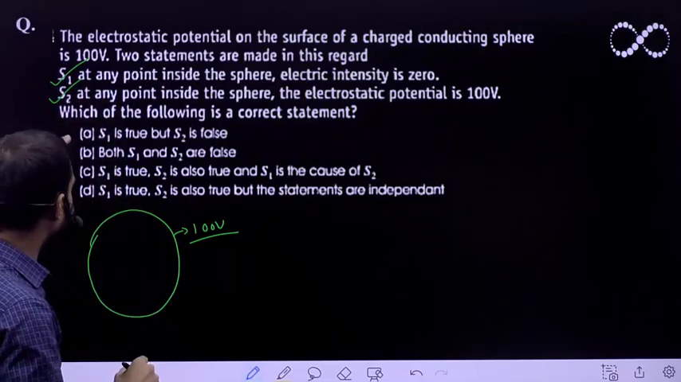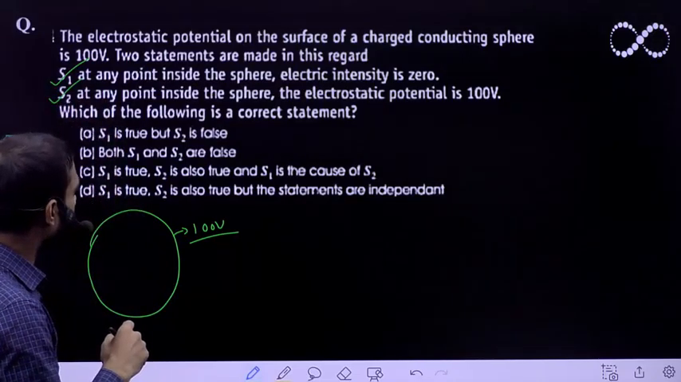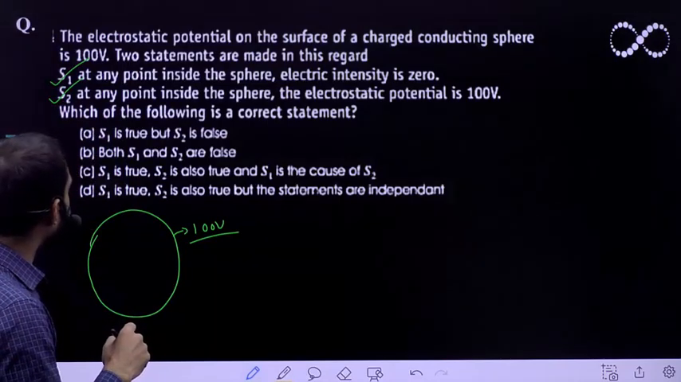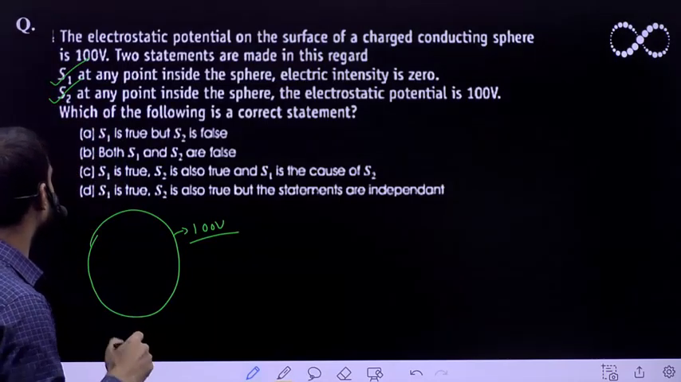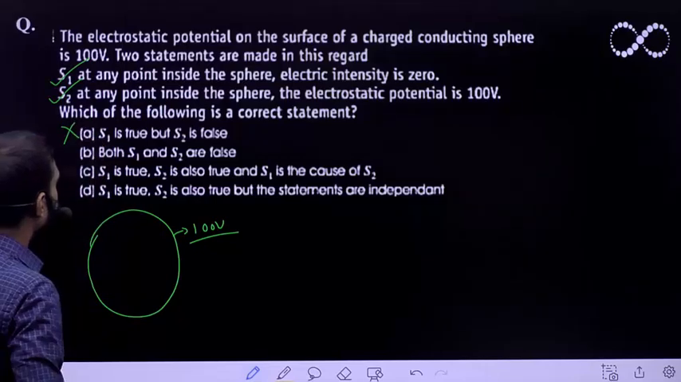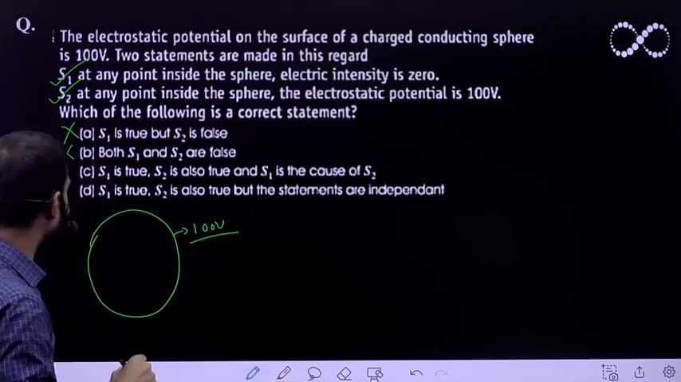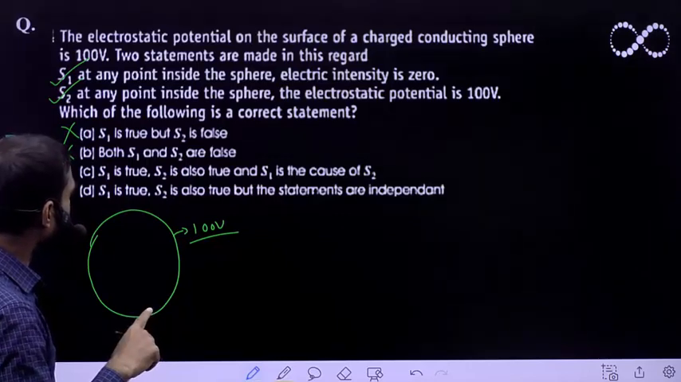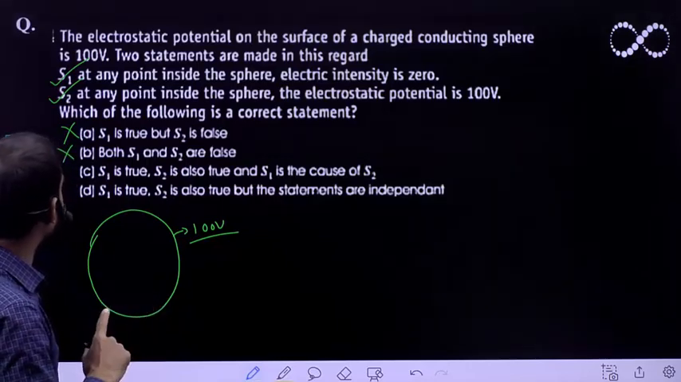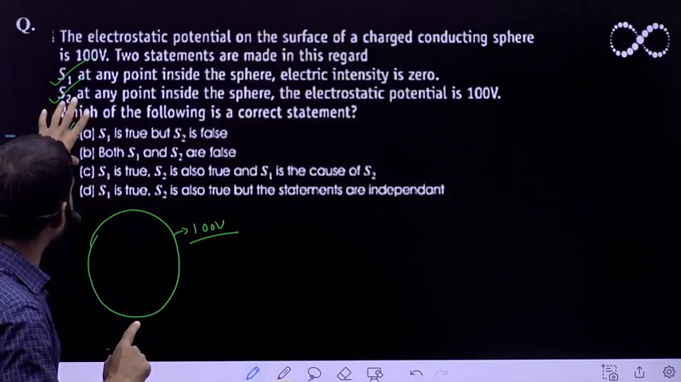Now let us see which out of the 4 given options is correct here. S1 is true but S2 is false. This is wrong because both statements are correct. Both S1 and S2 are false. This is also wrong. Let us take option C. S1 is true, S2 is also true, and S1 is the cause of S2. Obviously S1 and S2 both are true.